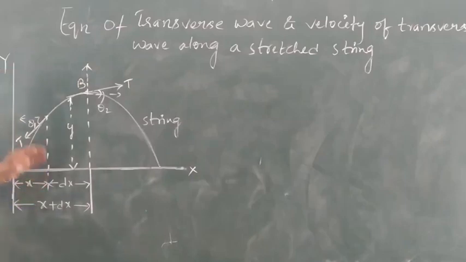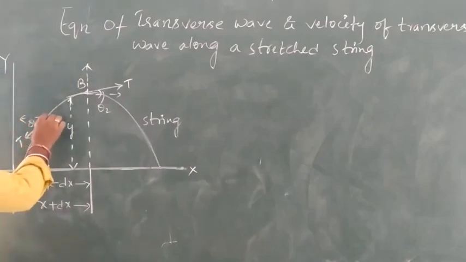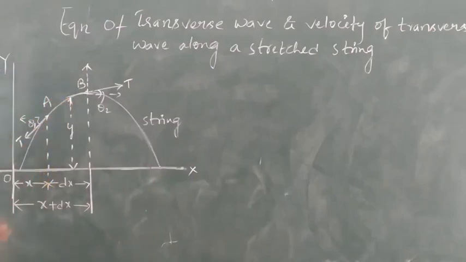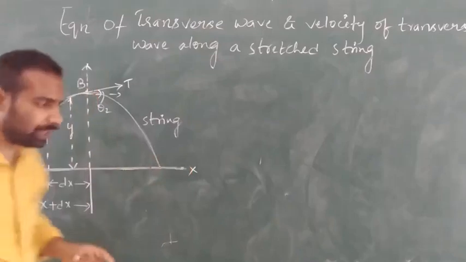Now let us consider a small element AB of the string, whose length is dx, between the coordinates x and x plus dx.